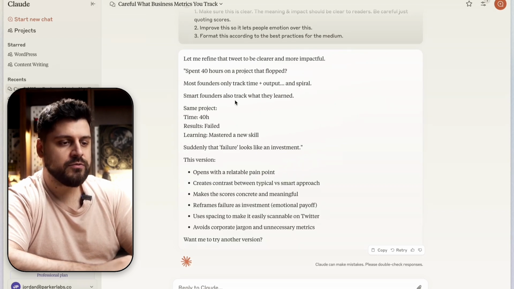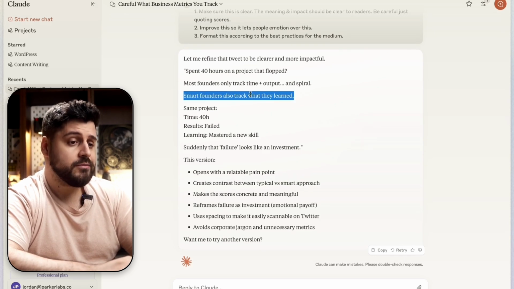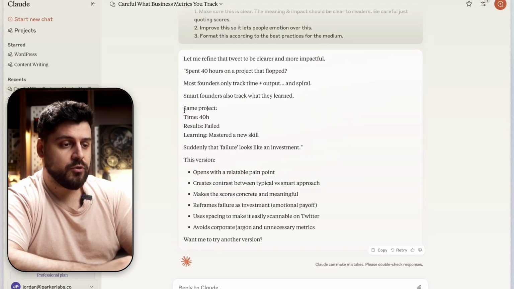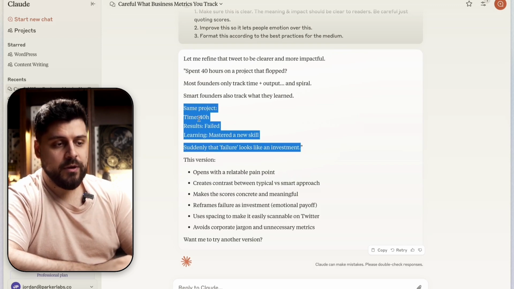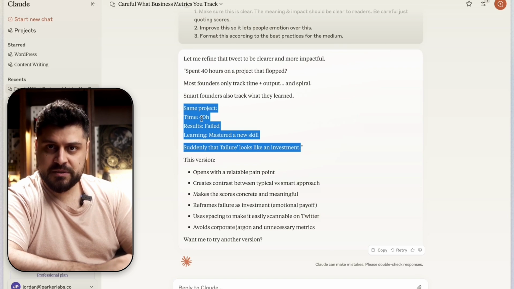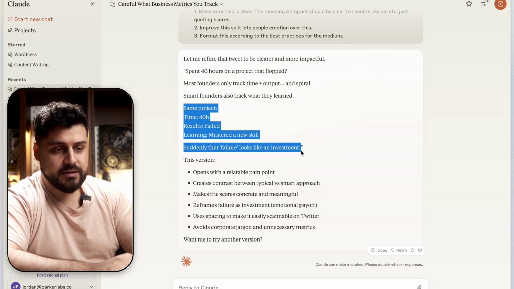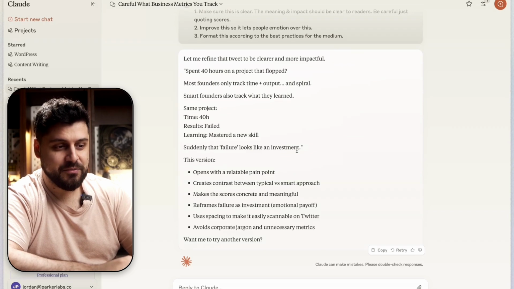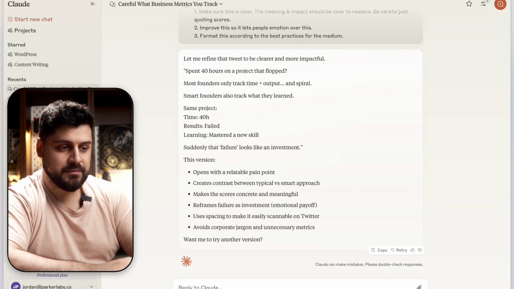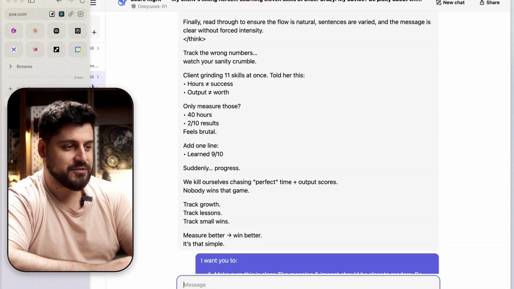Smart founders also track what they learned. Okay, that's not a bad line. Same project, time 40 hours, results failed, learning, mastered a new skill. Suddenly that failure looks like an investment. Okay, this actually is the first time in which we managed to add some numbers and specifics from the original email to this, and for it to not be absolute garbage. So this is a significant improvement. I still can't say that this is my favorite. We gotta see the other ones first, but let's see.